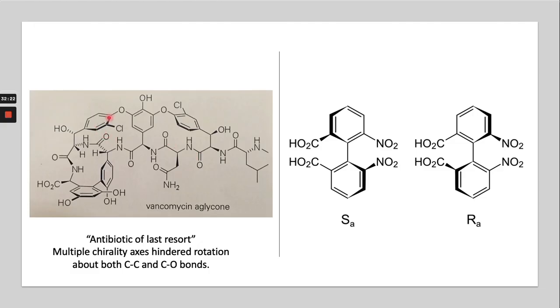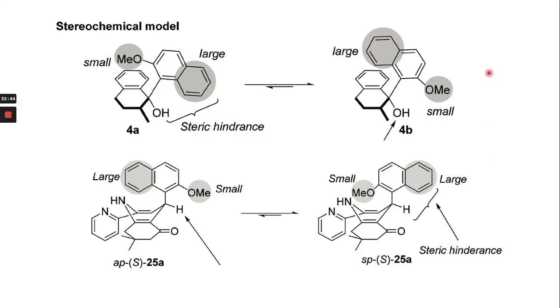So here the chirality is generated because of the chiral centers also, and the restricted rotation of these bulky groups. For example, this one has hindered rotation. In this molecule also the chirality is because of the hindered rotation due to the bulky group. In some molecules, this restricted rotation can invert toward favorable conditions.